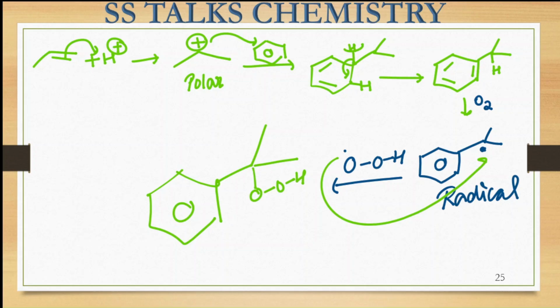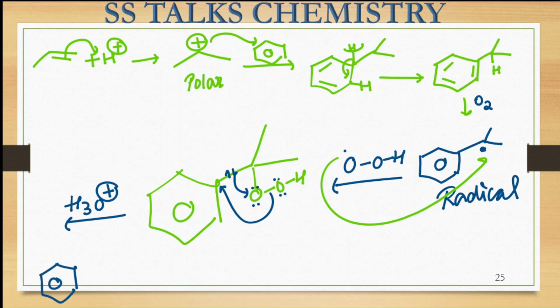So here in the reaction, you will see that in the presence of H3O+, the rearrangement takes place because there is a lot of repulsion between the oxygen-oxygen bond. So what is going to happen? This electron density will be shifted and this OH group will attack over here, and this bond will break from there. So this is shifted onto this particular center. The final product formation you will see is your phenol species.